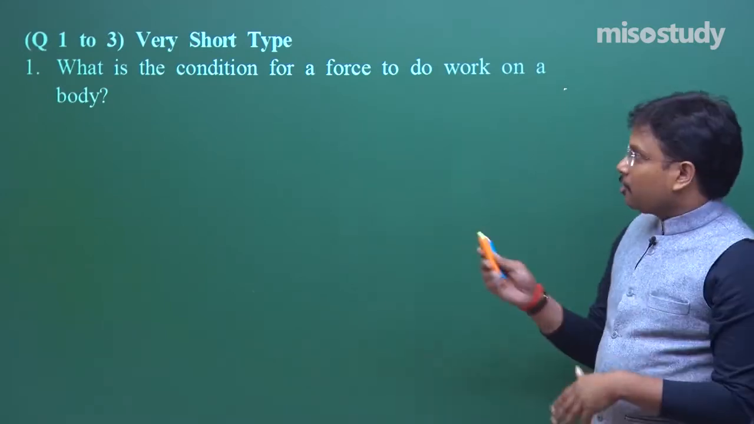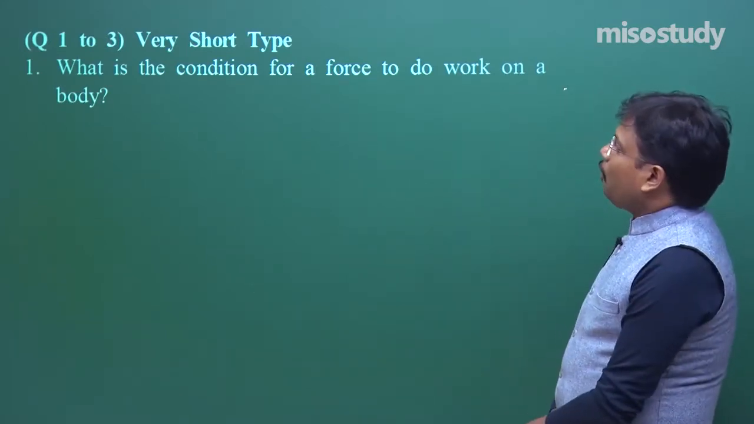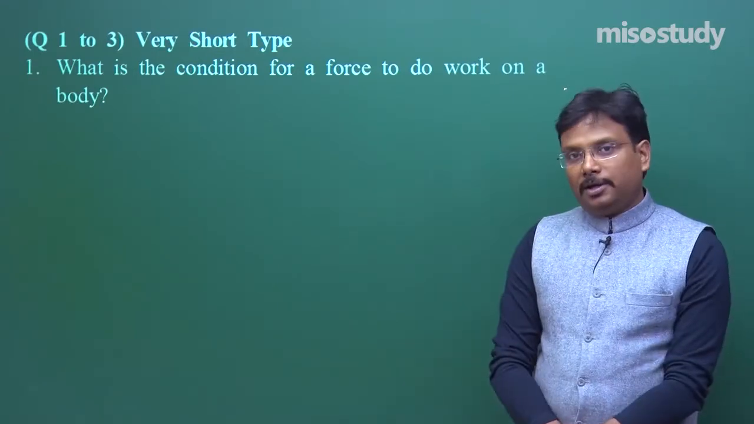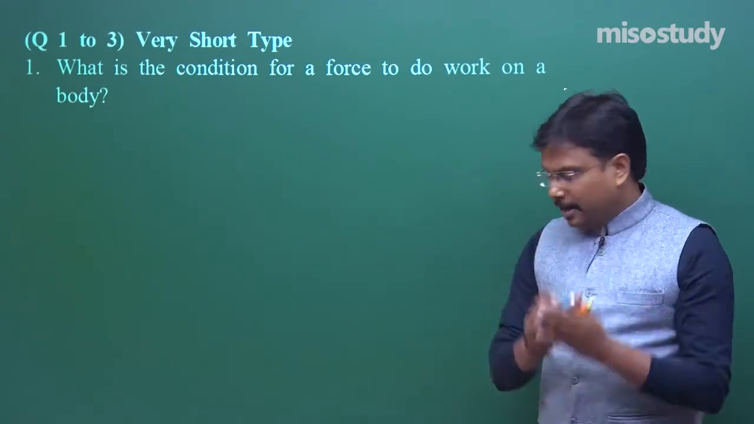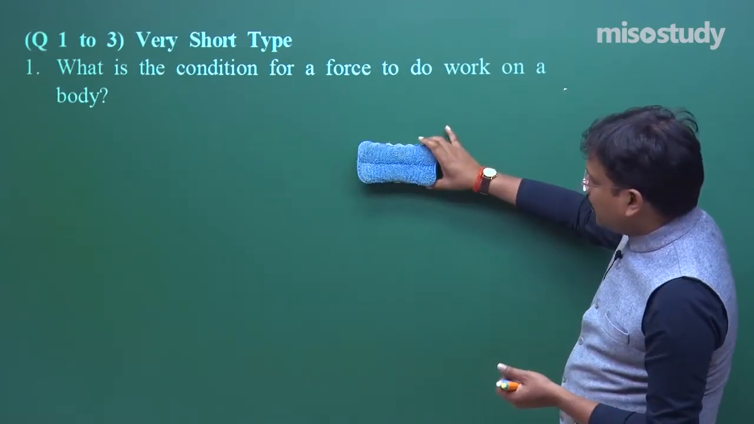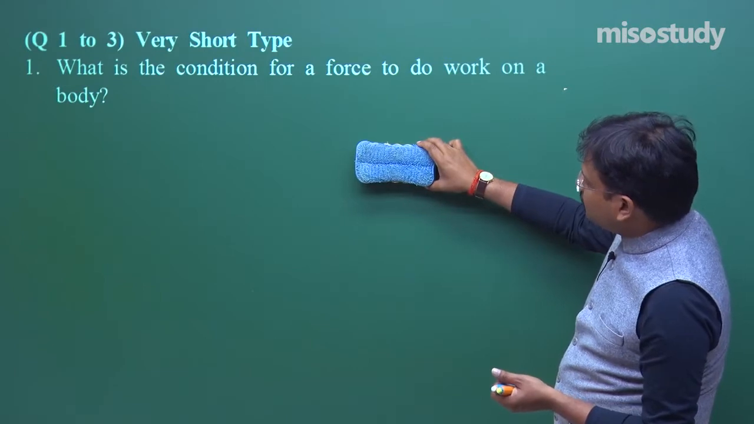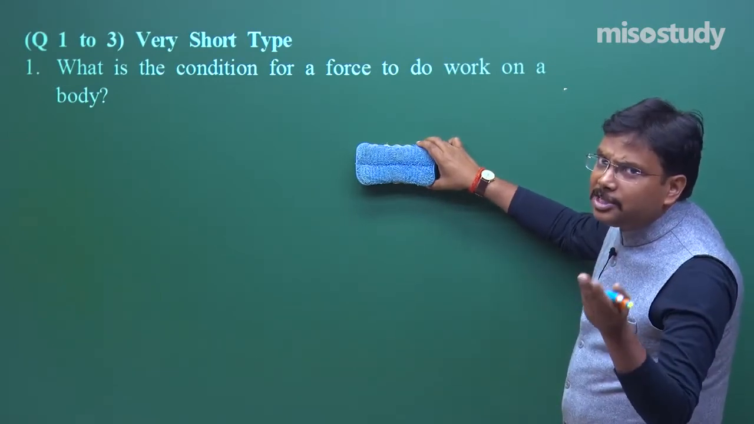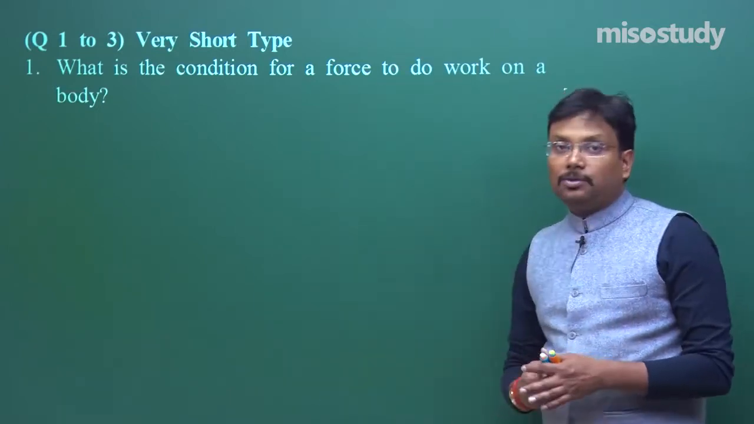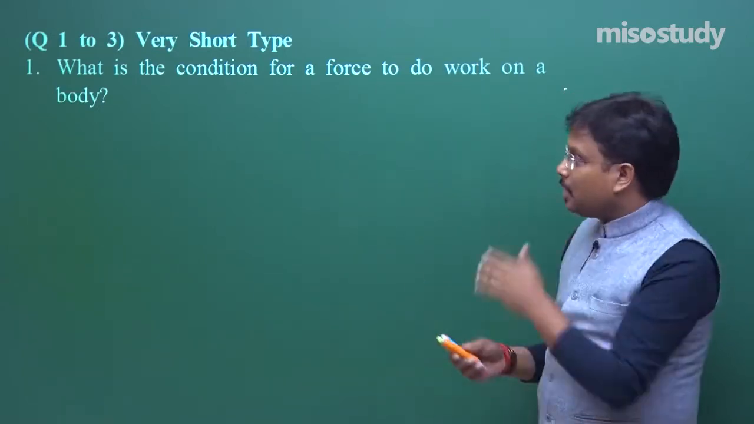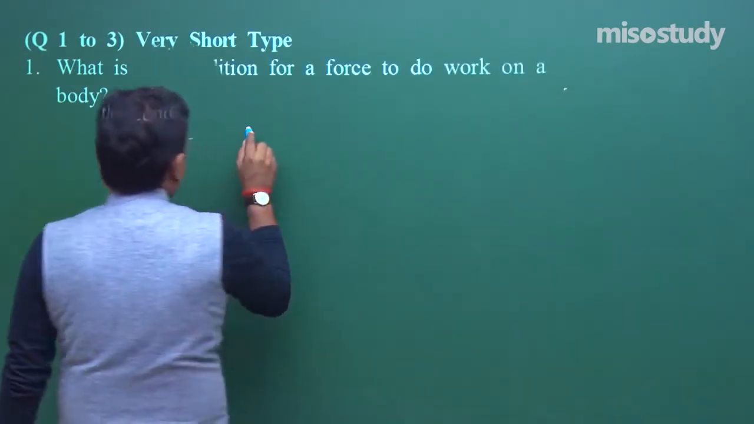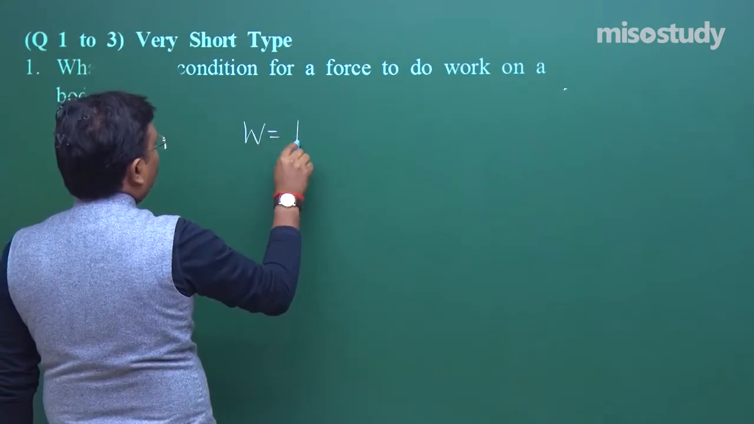Fine. So the first question is, what is the condition for a force to do work on a body? Means, let's say I have this duster, I am putting this duster over here and applying a force on this duster. So what is the condition? The condition is, first you should write down the formula, that is the work formula. So the work formula, my dear students, is W is equal to F d.